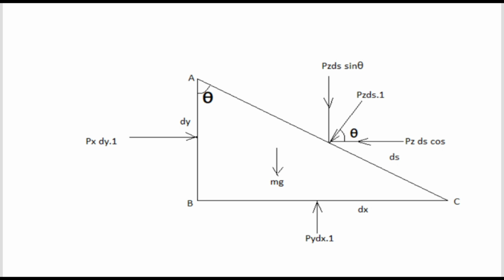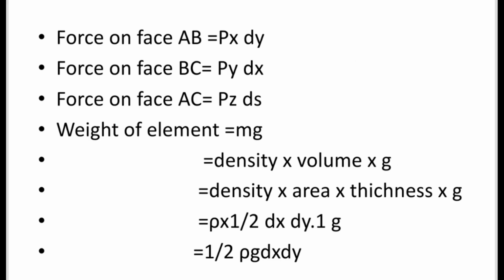Now by the diagram you can see that this Pz into ds is inclined. It is making theta degree with horizontal, so we can resolve it in horizontal and vertical direction. So it will be pz ds cos theta in negative x direction and pz ds sin theta in negative y direction. Now one more force will be acting on this fluid element, which will be the weight of the element.